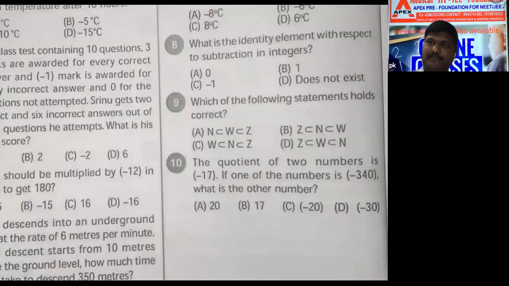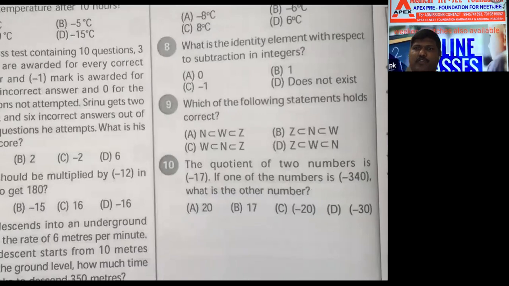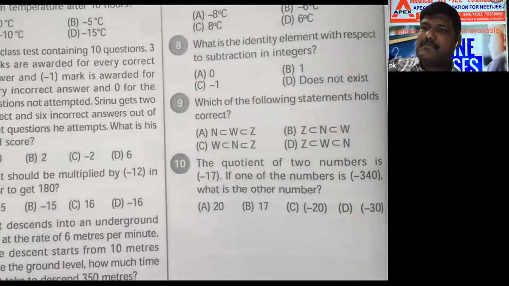Ninth one. Which of the following statements holds correct? That symbol, you know, subset. You don't know that symbol. Maybe Pranil, you know that symbol. This is called the subset symbol. Natural numbers subset of whole numbers subset of integers, first option.